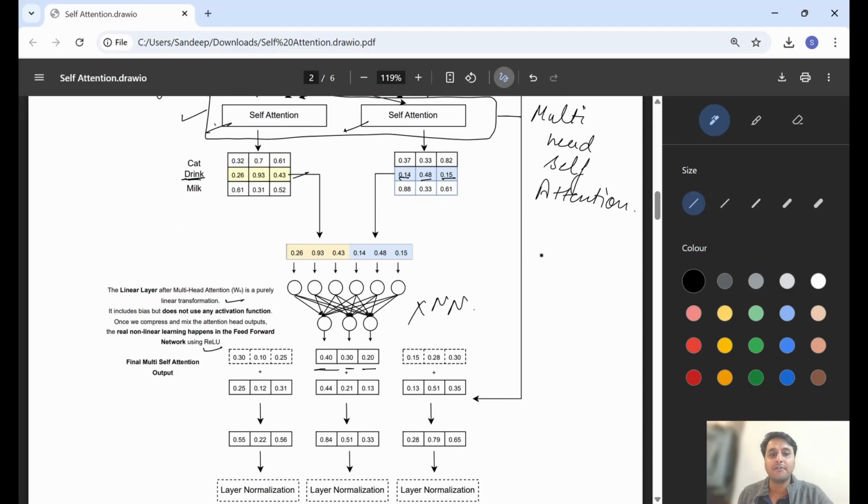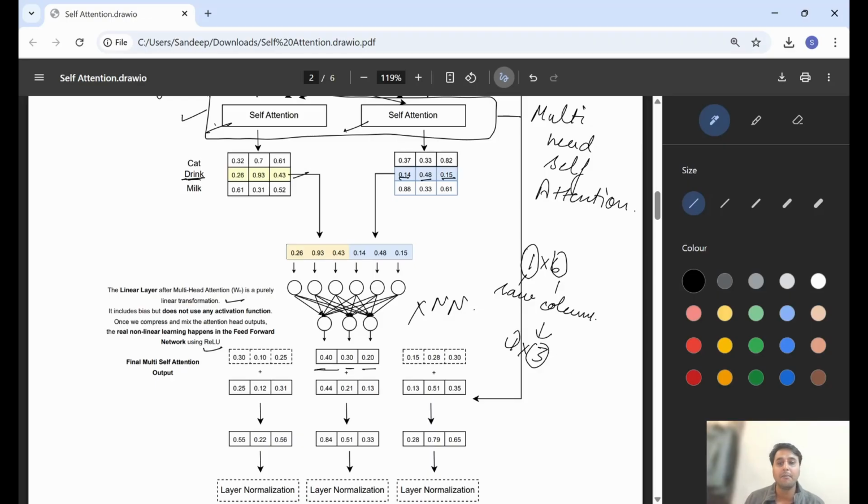For example, we have a 1 into 6 row. We can describe any matrix size using this notation: the first number is the number of rows and the second is the number of columns. So if we want to get an output matrix of size 1 into 3, how would we get that?